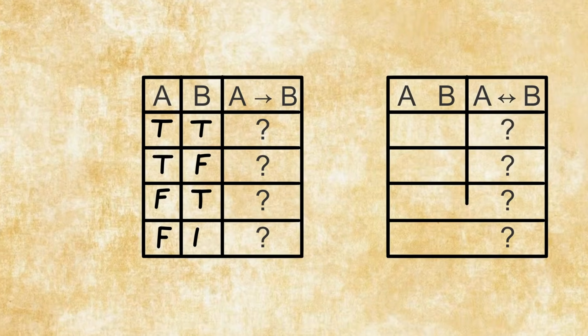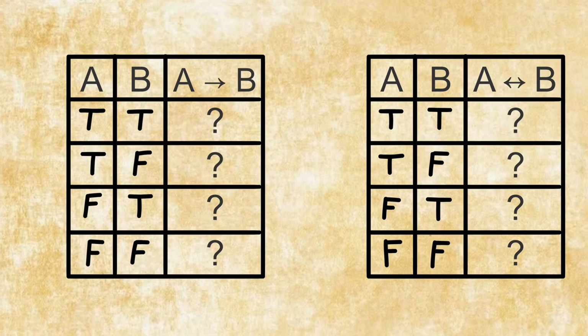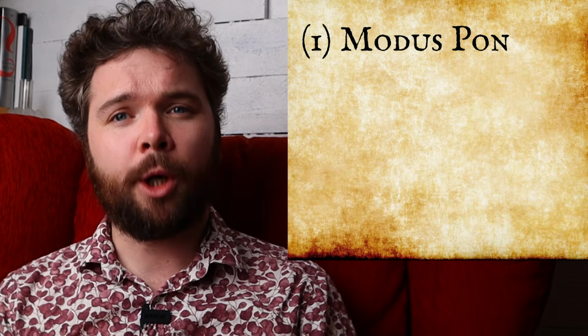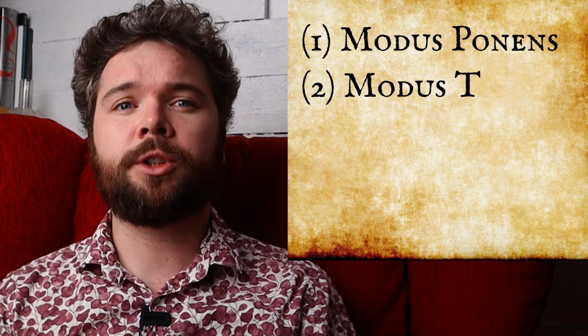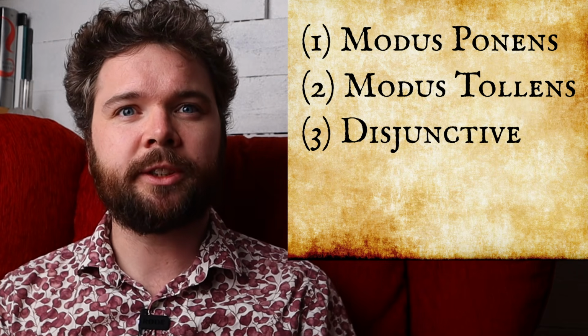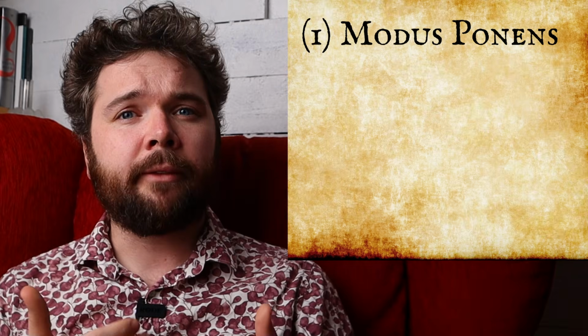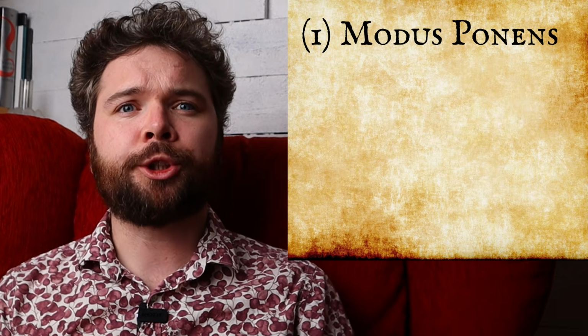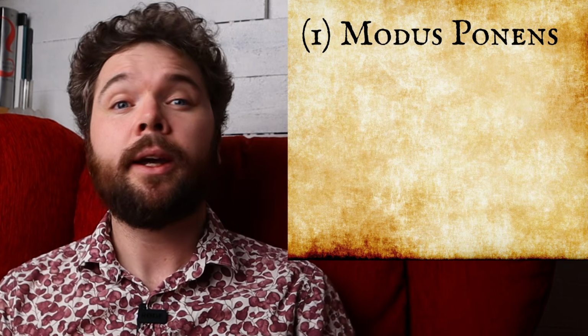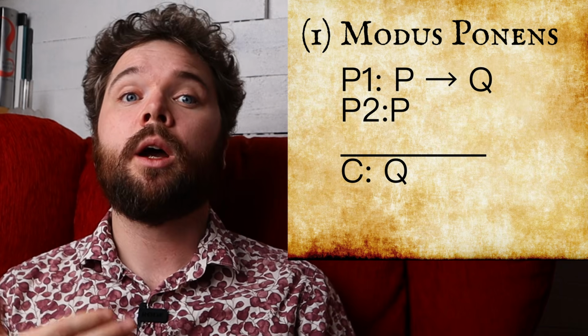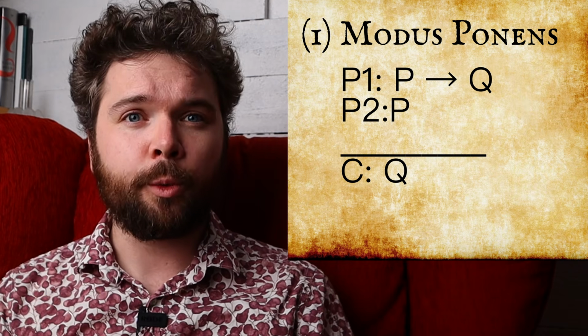Simply through truth tables. We have gone through the basics of truth tables, but now let's use them in a more practical way. There are three simple and classical variants of deductive arguments that I want to go through in today's episode. Firstly, Modus Ponens. Secondly, Modus Tollens. And thirdly, Disjunctive Syllogism. Let's begin with the first one. This is the structure of a Modus Ponens argument. If P, then Q. P, therefore Q.